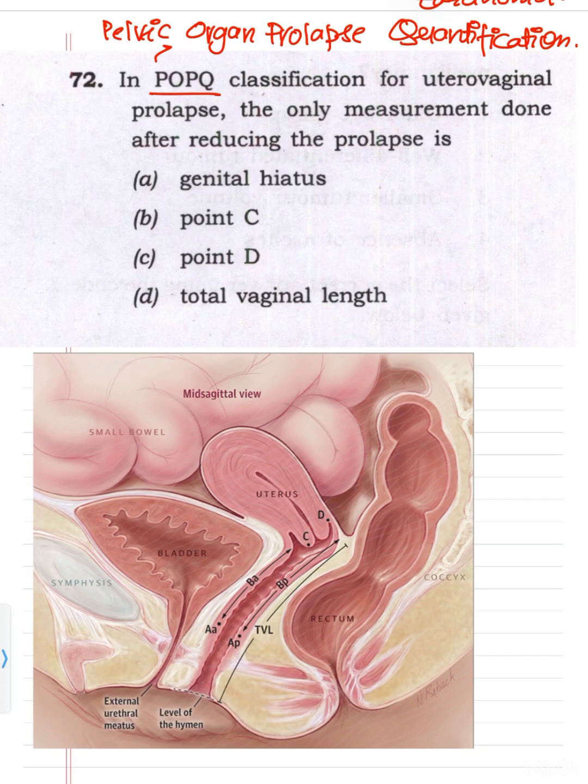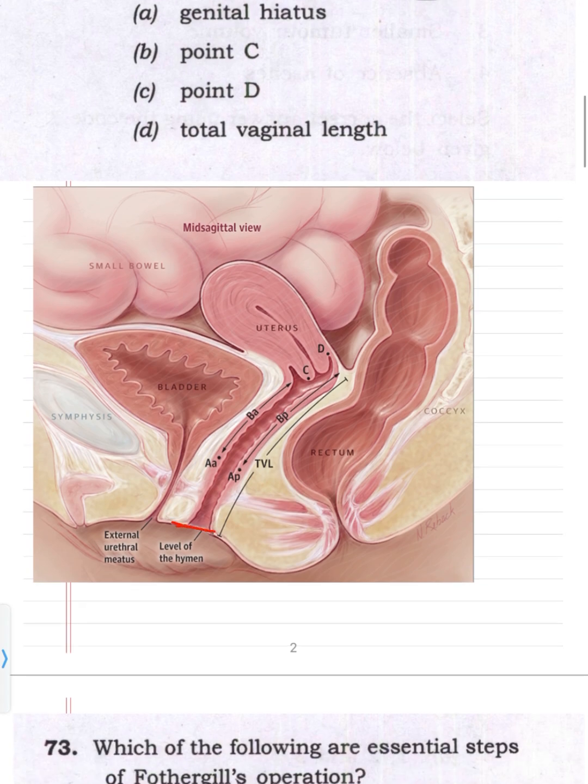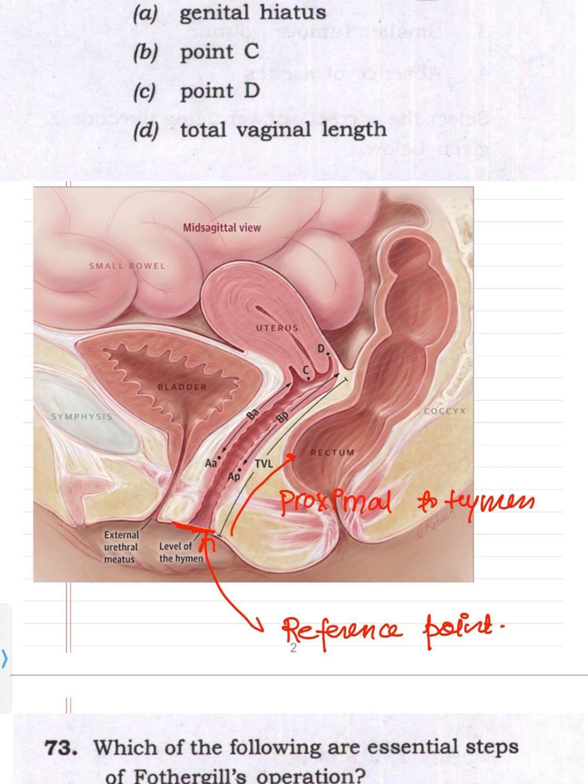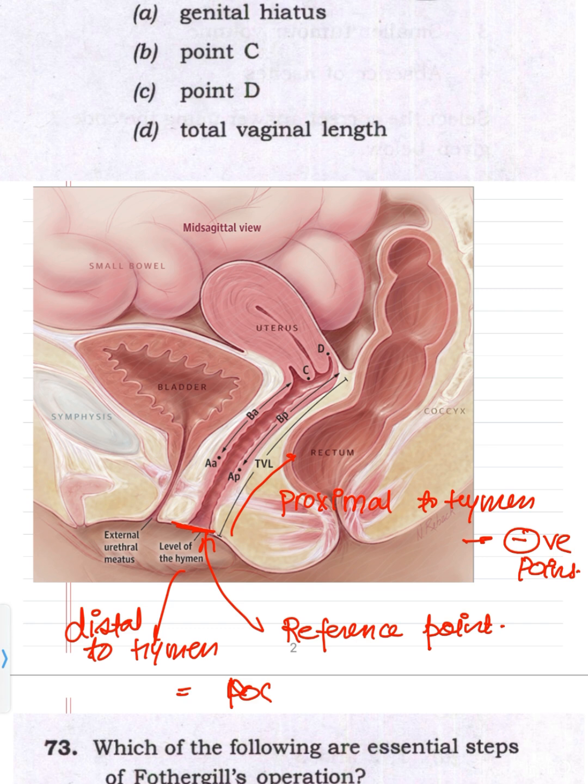In this system, the level of the hymen is taken as the reference point. The points which are proximal to the hymen are given negative values, and the ones which are distal to the hymen are given positive values.